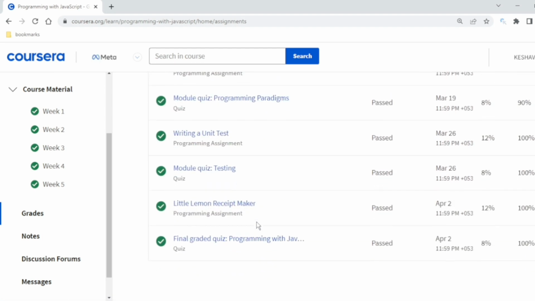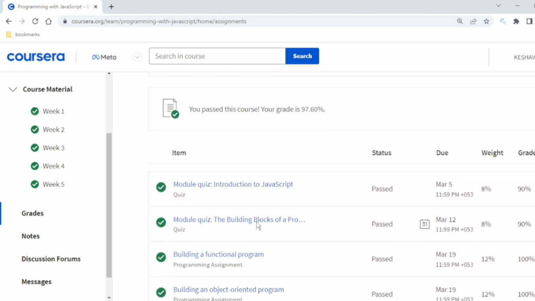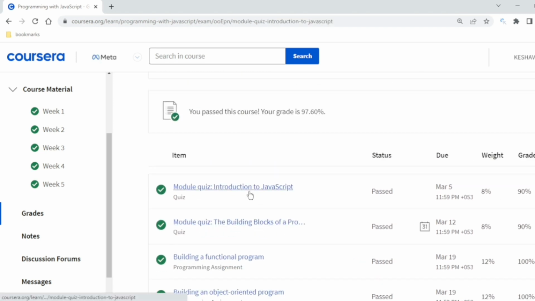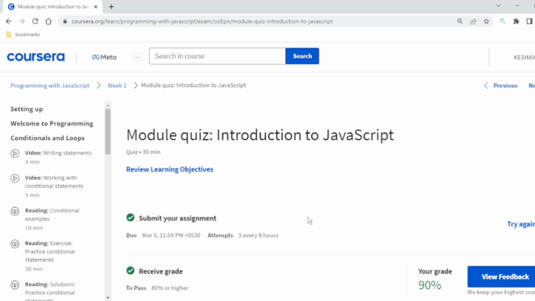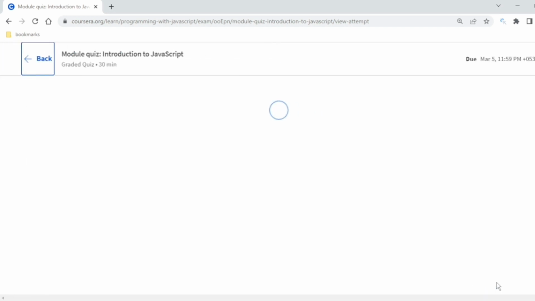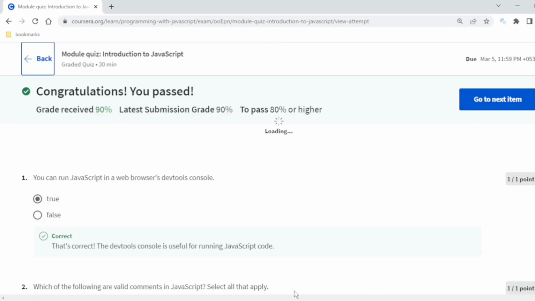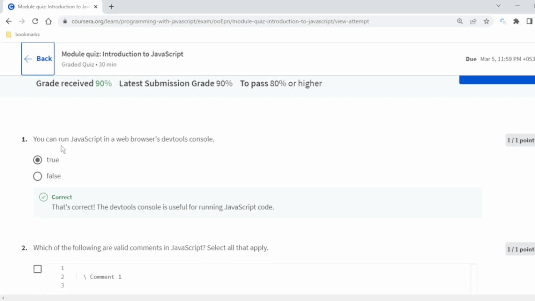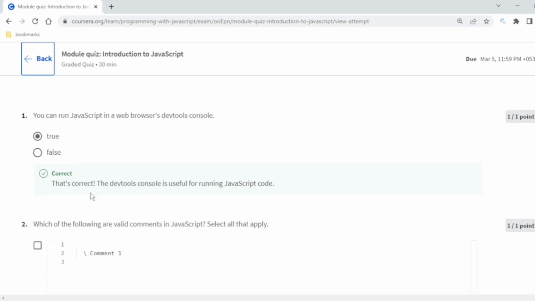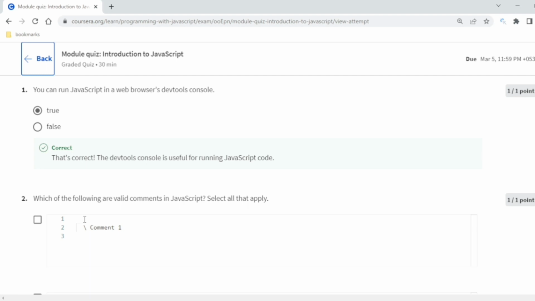There are many assignments, so I will try to be crisp and concise so that you will get to know more within less time. This is the assignment in which I got 90%, and I will tell you where I was making the mistake. So let's quickly discuss this. This is the introduction to JavaScript, and very basic if you already know JavaScript. The first question is, can you run JavaScript in a web browser DevTools console? True. You can easily press F12 and do it.